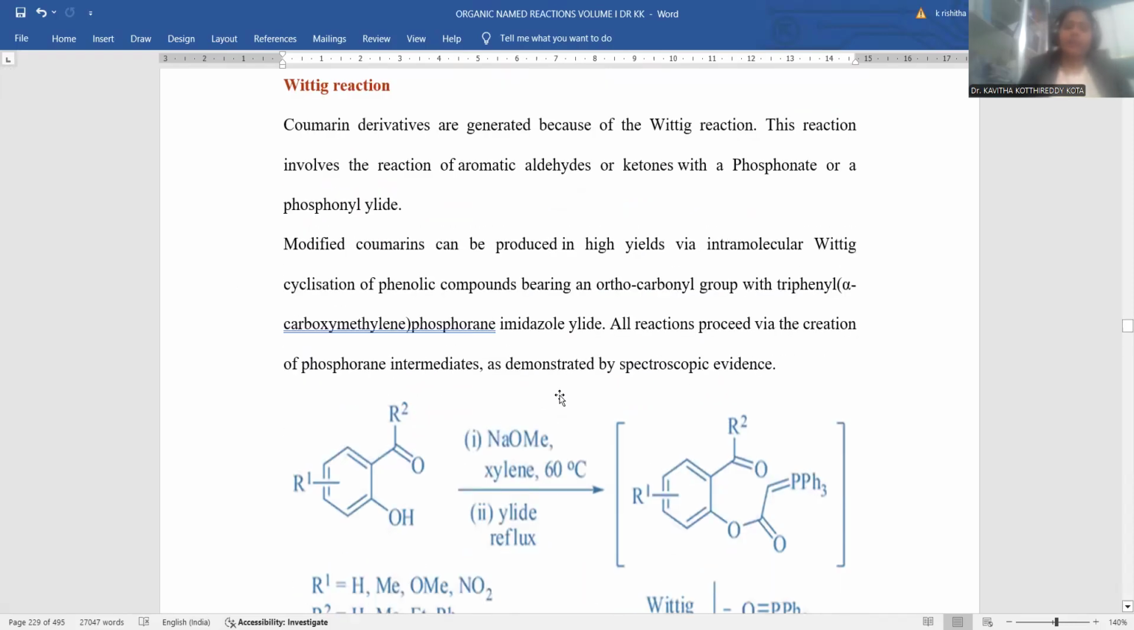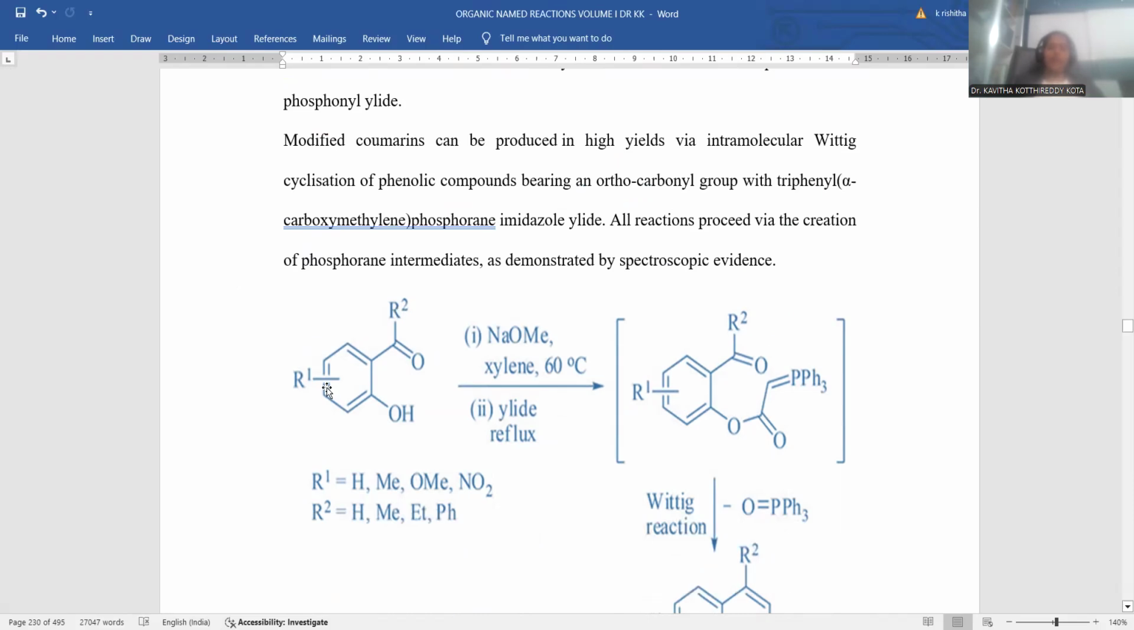And another named reaction like Wittig olefination is also used to generate coumarin as the final product. In order to synthesize the coumarin nucleus by means of this Wittig olefination, let me start again with salicylaldehyde as the starting material. Sodium methoxide, a strong base, is added over there. Xylene is taken as the solvent medium. A temperature of 60 degrees is to be maintained.